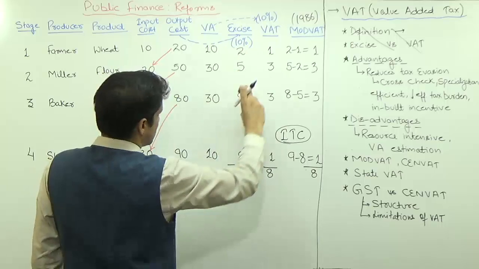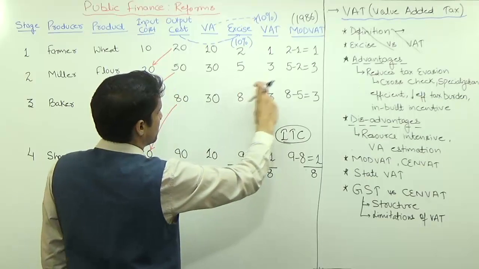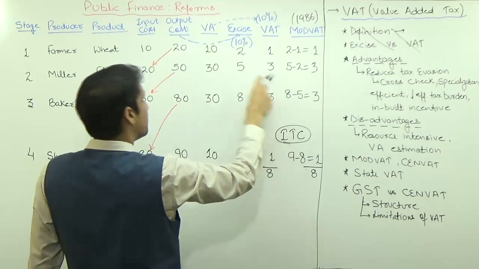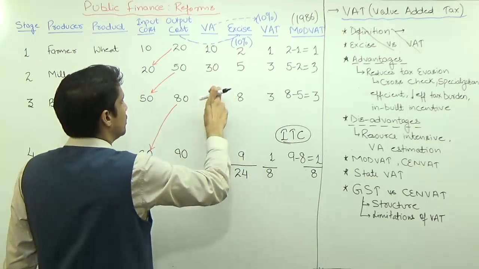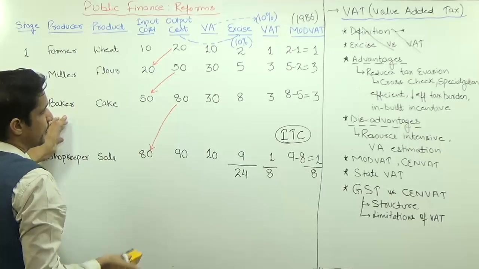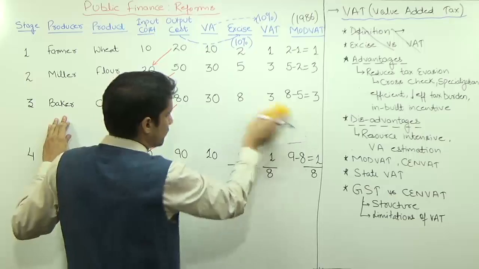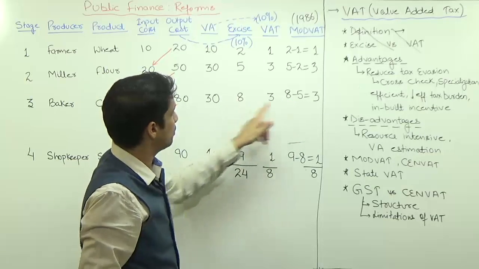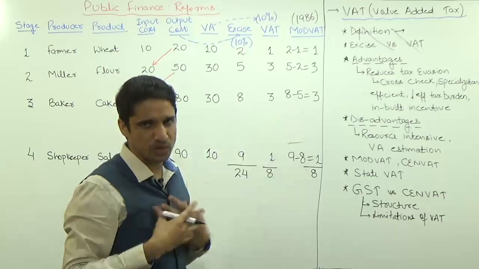So in case of excise, the tax liability of the baker is 8 rupees, but under VAT it is just 3 rupees. But we have not implemented this VAT because the government cannot find out this value of 30 rupees. So the government outsourced this thing to this baker only. And how it is working is, government will say, you have to pay tax on the output. It means on 8 rupees you have to pay tax. So you have to give me 8 rupees.